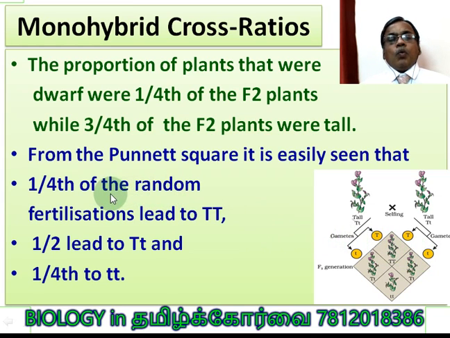So 1/4 of the random fertilization led to capital T capital T, it means the homozygous tall plant. 1 by 2, it means 50%, half of the total number of plants carrying the genotype capital T small t, heterozygous dominant, it means heterozygous tall plant. And 1/4 with the genotype small t small t. So the phenotypic ratio becomes 3:1, genotypic ratio becomes 1:2:1.